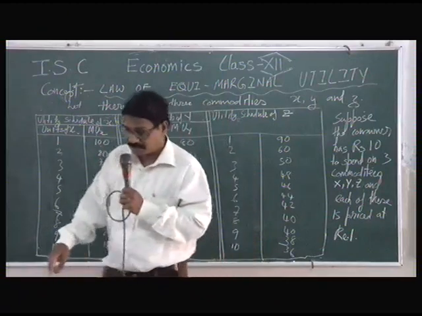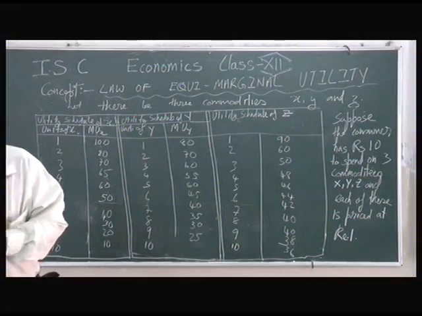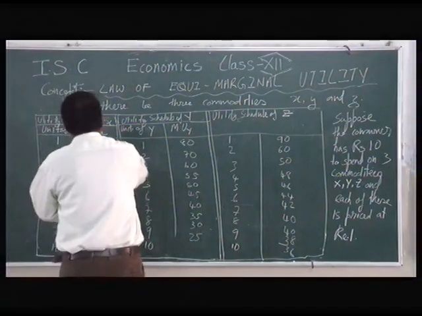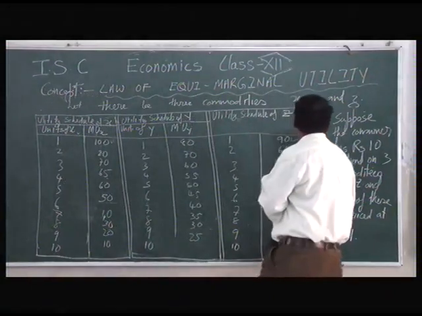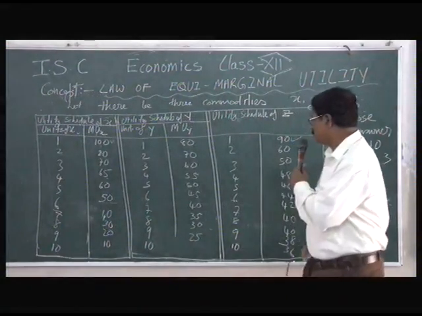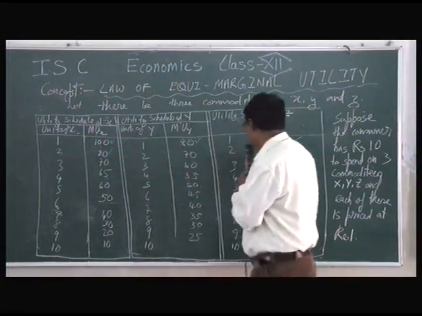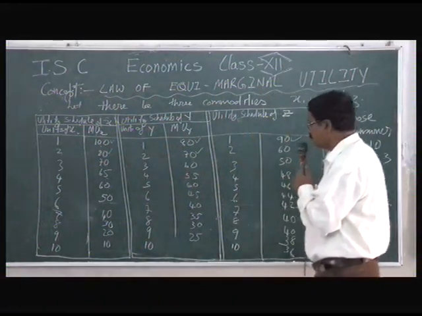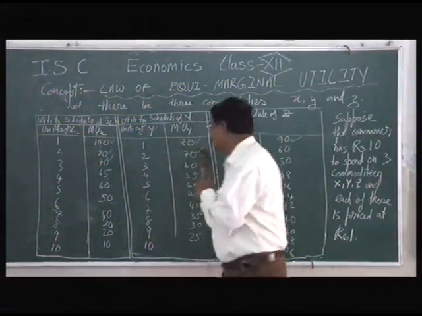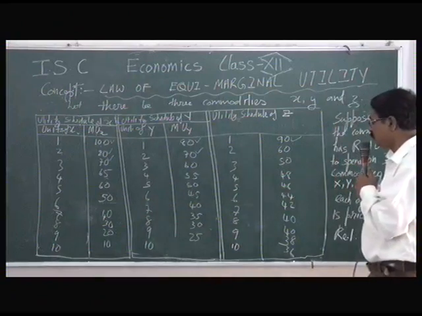Now how many rupees are spent? I'll put a tick here. The first he purchases this, second he purchases this, third this, fourth this, 4 rupees spent. Now fifth he'll buy this one, 70. Then sixth, seventh, he will look: 65, 60 and 50 are the options.